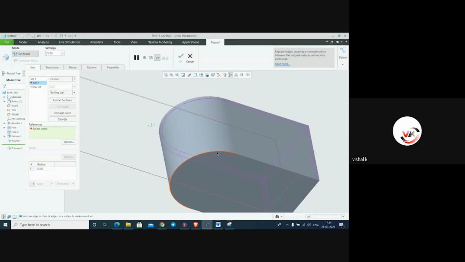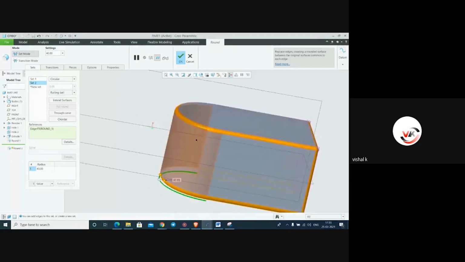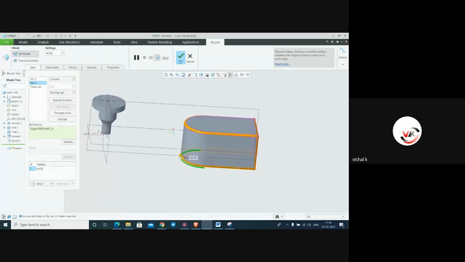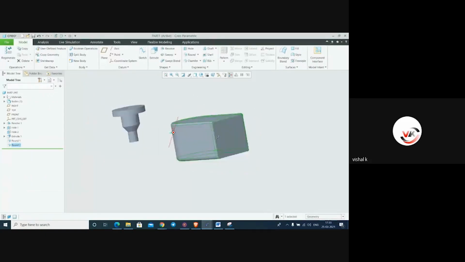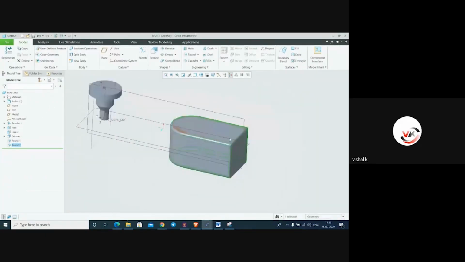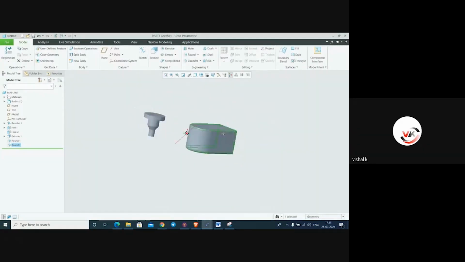From here, we will change this. Select set 2040. Select this. You can see the different value of this radius, and say OK. So we have added different values in a single command.